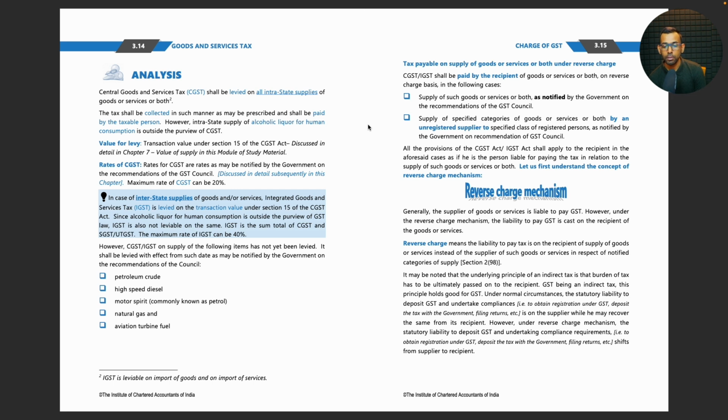Okay, so let us understand reverse charge mechanism. Generally, the supplier of goods or services is liable to pay GST.